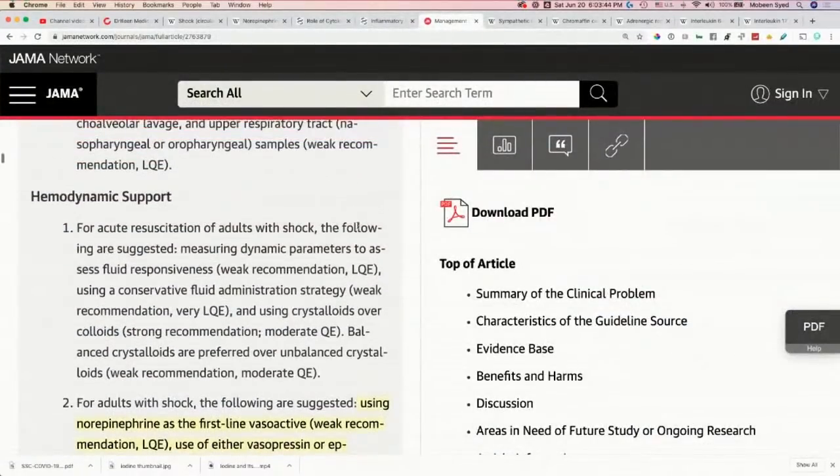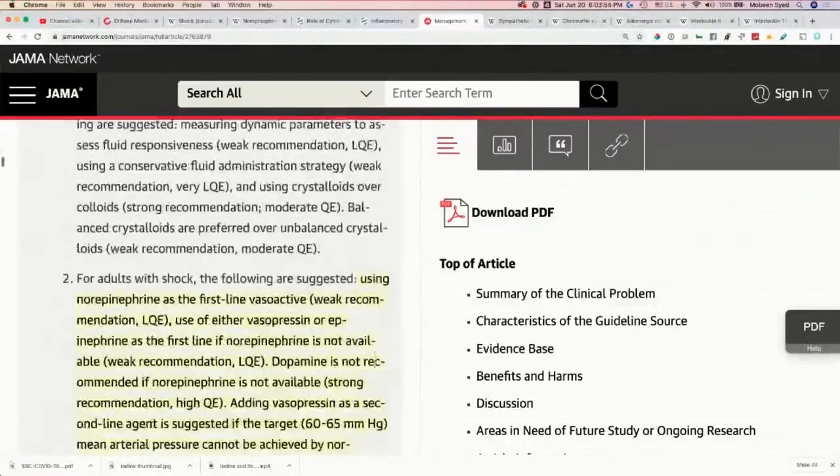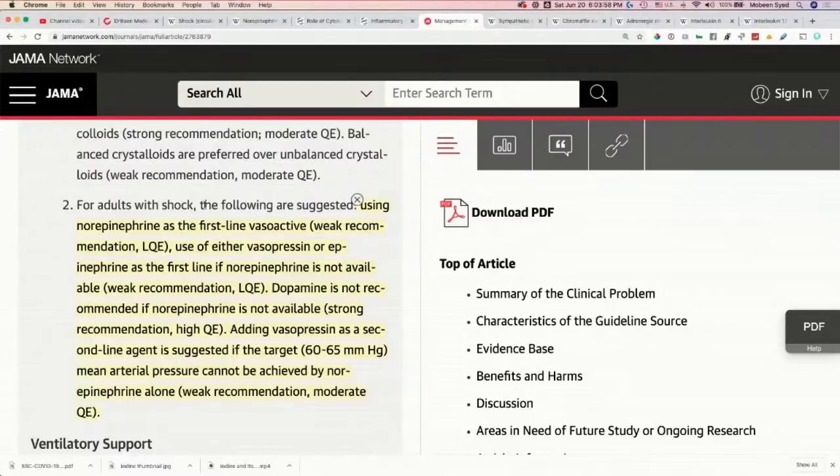Then I have a couple more things over here. This is the management of critically ill adults with COVID-19, in JAMA Network. And here, if you see, they talk about using norepinephrine as a first-line vasoactive drug, and it has a weak recommendation and a low quality of evidence, but still this is the first-line drug to help with the shock. Use of either vasopressin or epinephrine as a first line if norepinephrine is not available, weak recommendation, low quality of evidence. Dopamine is not recommended. And we'll talk about those things in a second.